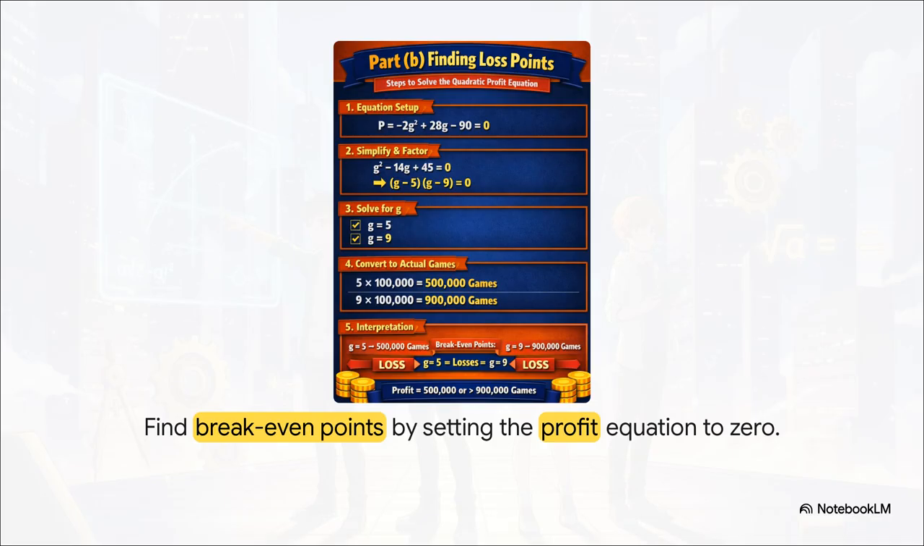By setting that same profit equation to 0, we shift into factored form to find the roots. And this reveals that at exactly 500,000 games and 900,000 games, the profit drops to 0. Those are the company's break-even points. Step outside that incredibly specific parabolic window, and the business is suddenly operating at a total loss.